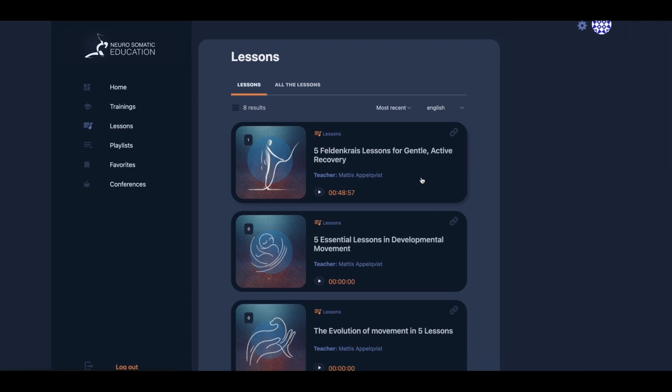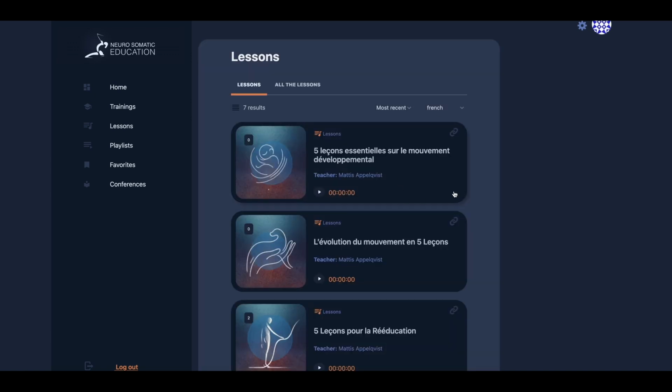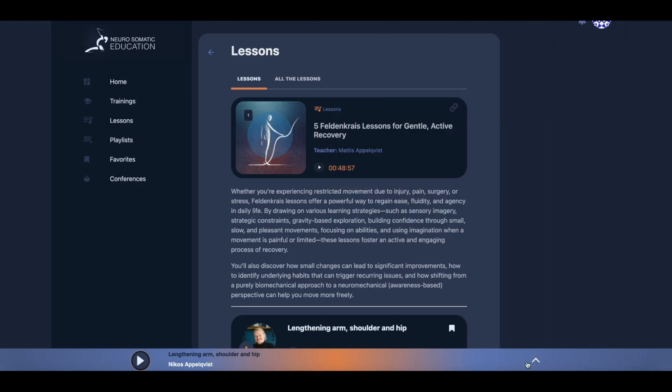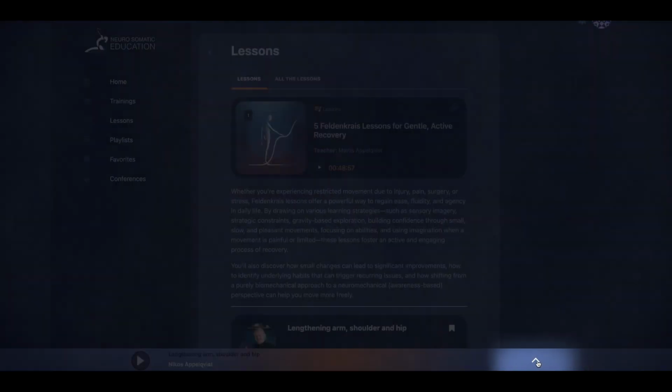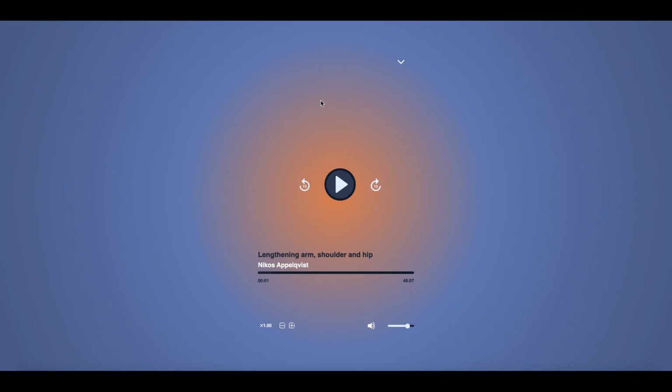Here's a page where you will find the series of lessons, and it automatically displays the series based on the language settings you've set up on the platform. And if you're bilingual, you can click here to access the other language. The player displays at the bottom, and you can click here to get a full screen display, which allows you to explore the lessons more freely, and you have different settings such as fast forward, 10 seconds backward and forward.